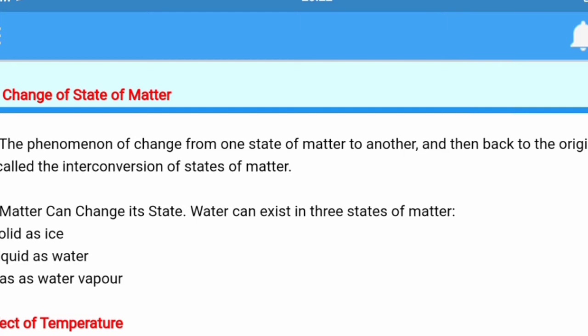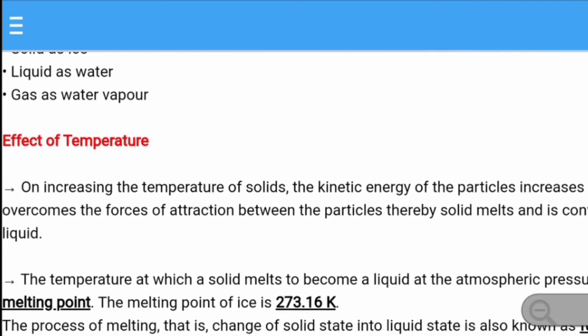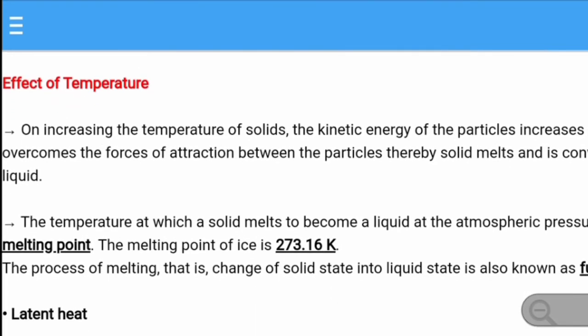Matter can change its state at a suitable temperature and pressure. Water can exist in three states of matter: solid as ice, liquid as water, and gas as water vapor. Now we will talk about the effect of temperature on the state of matter. On increasing the temperature of solids, the kinetic energy of the particles increases, which overcomes the forces of attraction between the particles. Thereby the solid melts, that is, the fusion process takes place, and it is converted to a liquid.